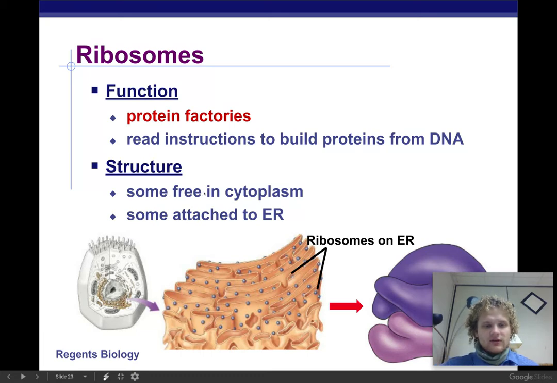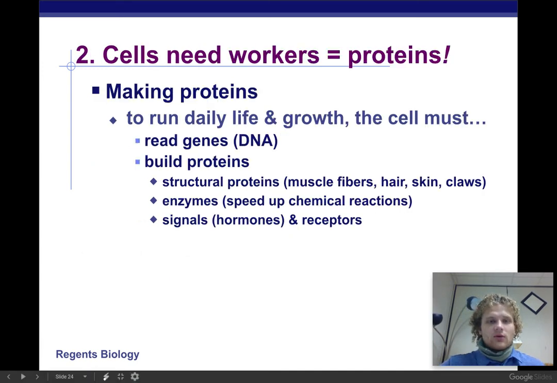All right, the structure, they're just these little dots all over the place. They can be on the rough endoplasmic reticulum, or they can just be free floating in the cytoplasm. They can just be anywhere inside the cell. So cells need workers. The workers are going to be those proteins. Like we said, they do absolutely everything.